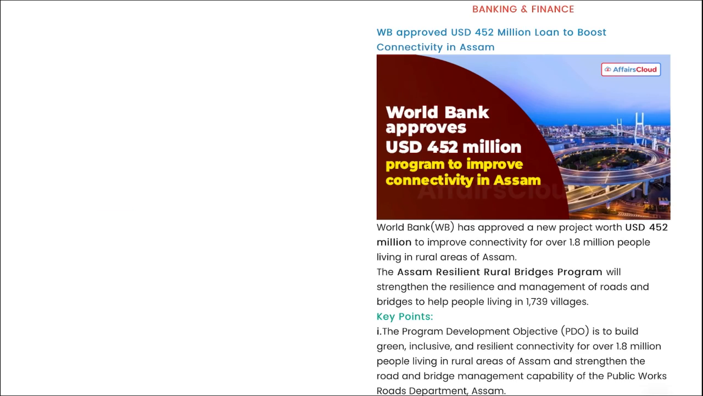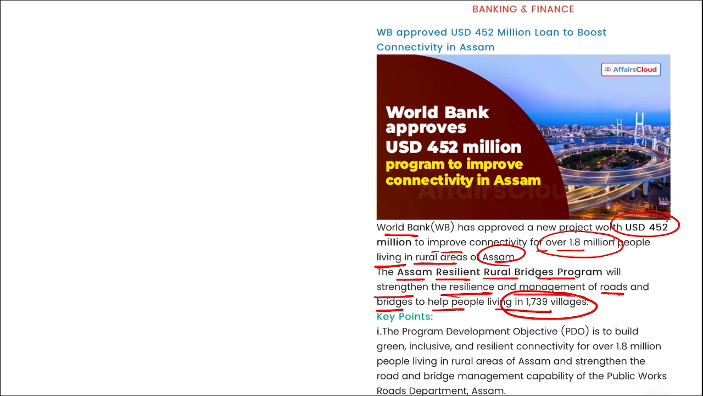Right? Here we can see that the World Bank approved a new project worth $452 million to improve the connectivity of over 1.8 million people living in rural areas of Assam. This Assam Resilient Rural Bridge Program will strengthen the resilience and management of roads and bridges to help people living in 1739 villages.